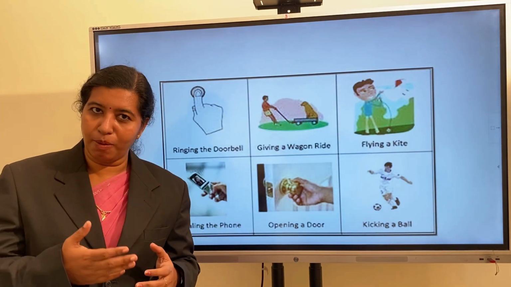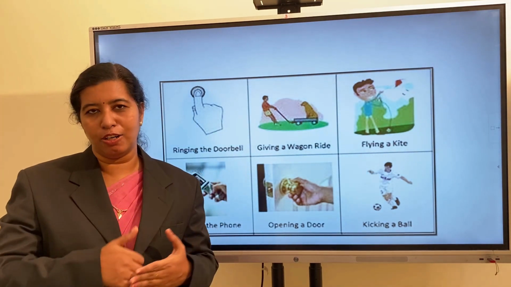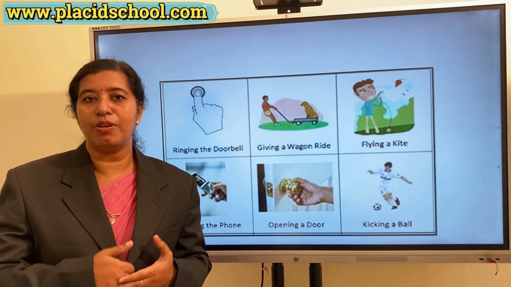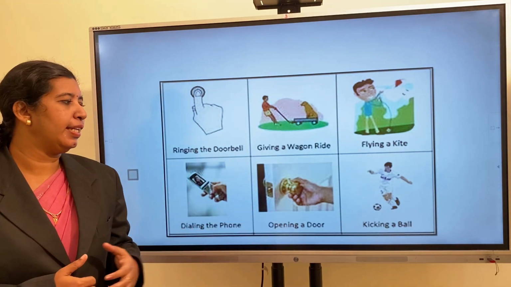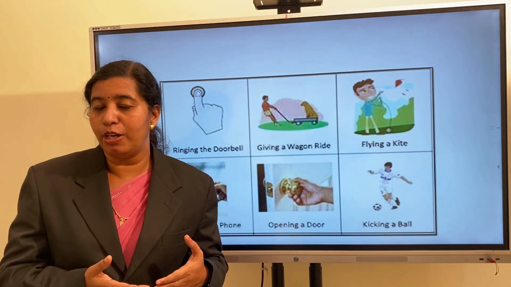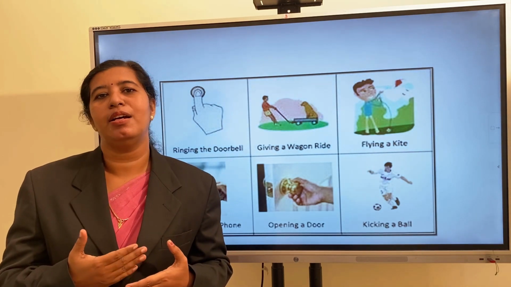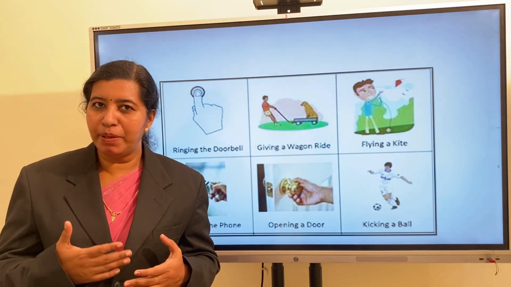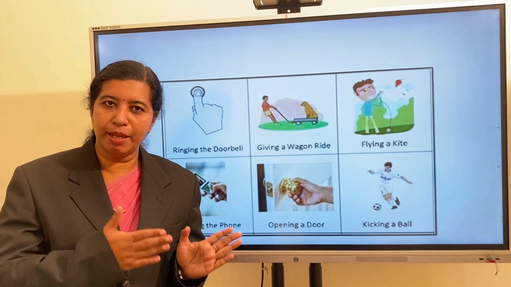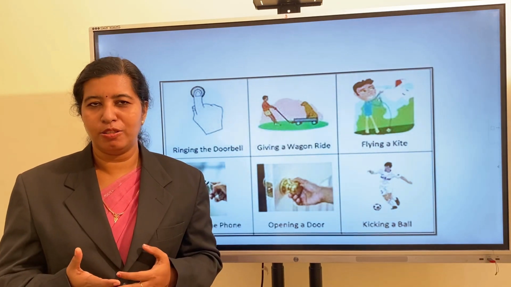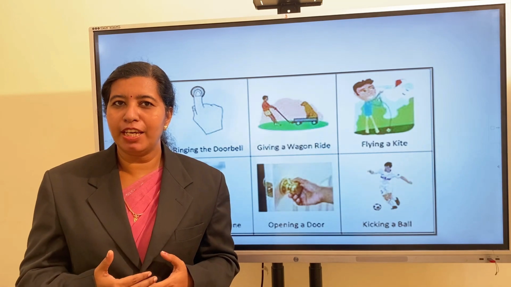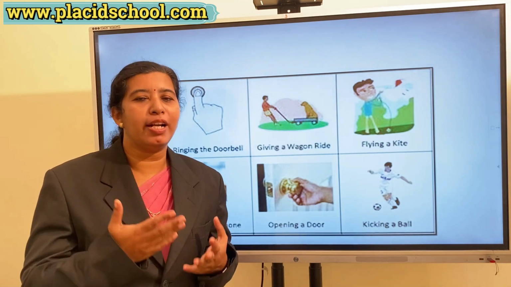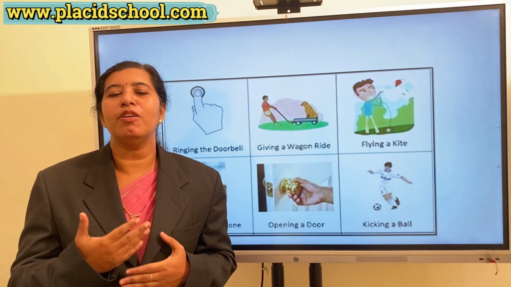Opening a door. You can open a door in an inward direction or outward direction. So depending upon the situation, sometimes you have to pull or you have to push. Kicking a ball. While kicking a ball, you are applying force in the form of push. In all these examples, we can say we have applied force in the form of either a pull or push or both. So, in this section, mainly we are going to study what a force is, what changes a force can do on an object, and what the different types of forces are.